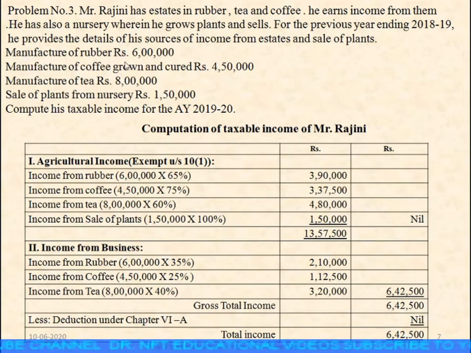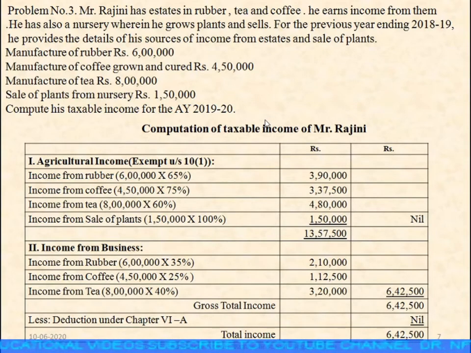Manufacture of rubber is rupees 6 lakhs, manufacture of coffee grown and cured is rupees 4 lakh 50,000, manufacture of tea is 8 lakh, and sale of plants from nursery is 1 lakh 50,000. Compute his taxable income for the assessment year 2019-20.